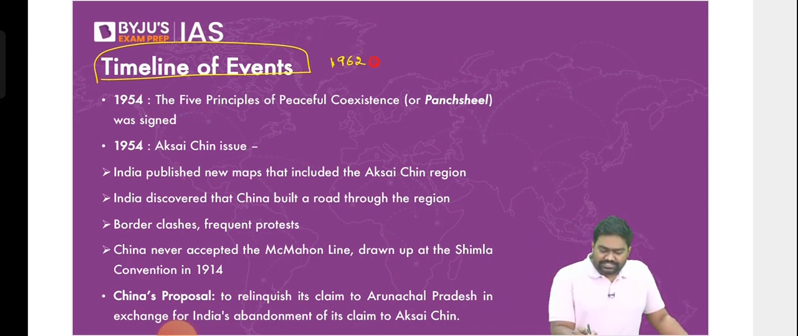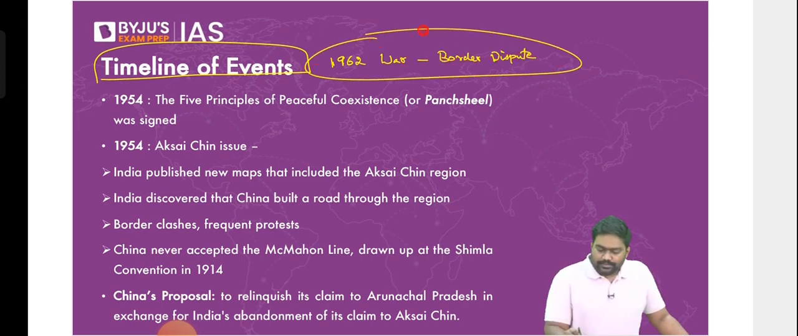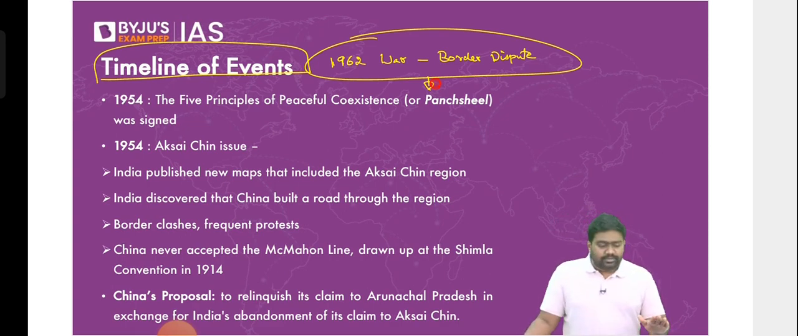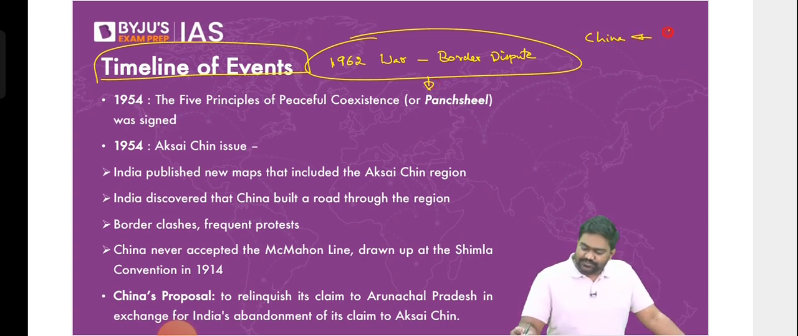I'm essentially laying the foundation for the 62 war and to understand the border dispute. For that, you should know the key developments that happened in the 1950s. Now that you know the history of the PRC, now that you know why China is aggressive, why it always behaves violently, now let's see what happened after the annexation of Tibet. When Tibet was annexed, of course, China faced resistance from the US.